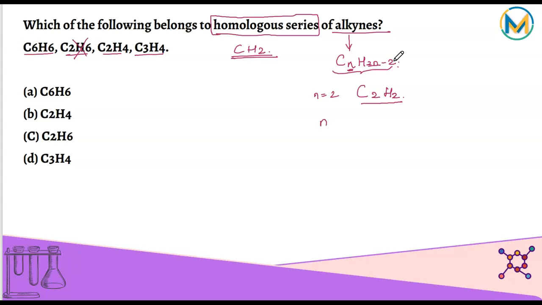If we take n as 3, then it becomes C3. This becomes H2n, so 2 into 3 is 6. 6 minus 2 is 4. So this one, C3H4. It's option D. Propyne. That becomes the homologous series.